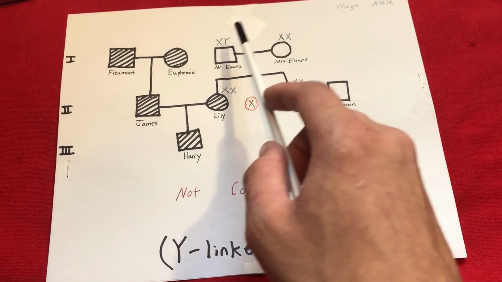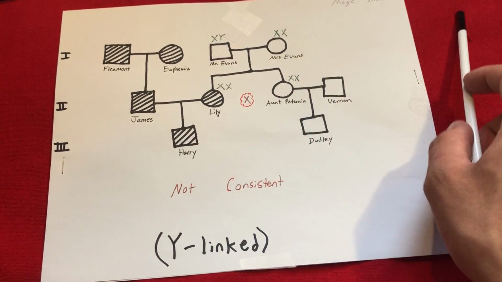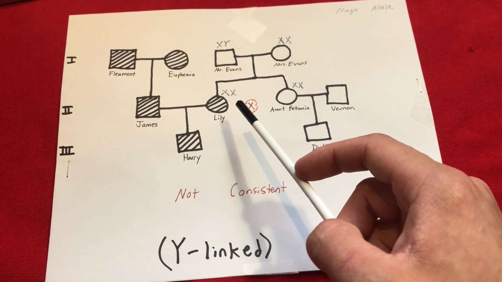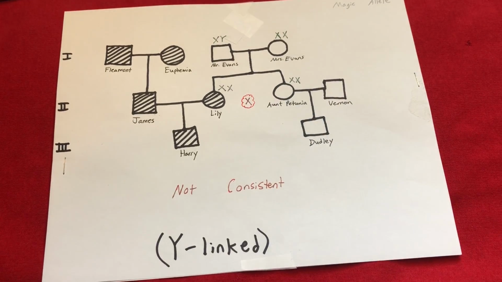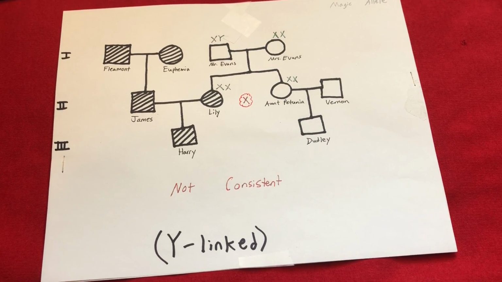Finally, we have the Wildlings mode of inheritance, which is not consistent with the following pedigree. The reason is that only males could possess the allele for magic, meaning it would be impossible for Lily to inherit the magic allele from her dad, Mr. Evans. Also, Mr. Evans does not even have the magic allele himself, so there is no way he could pass it on.